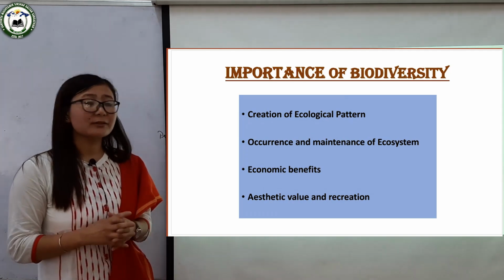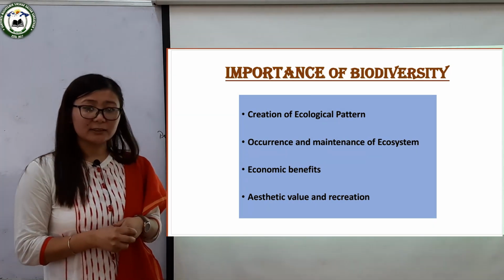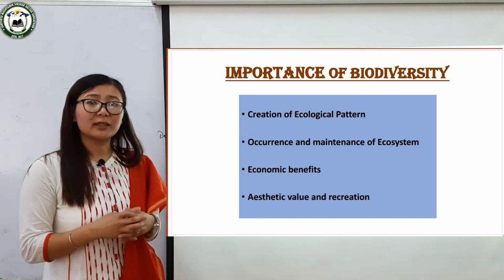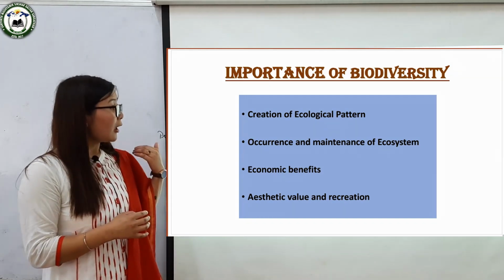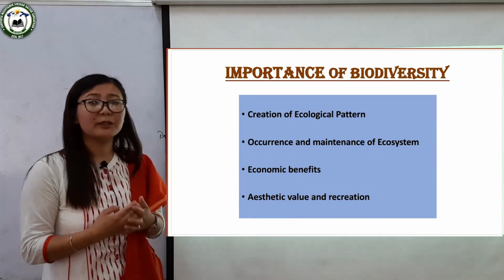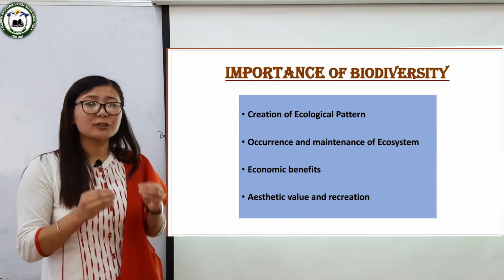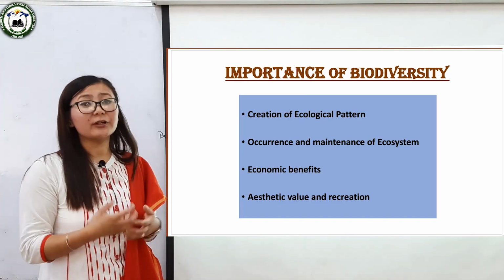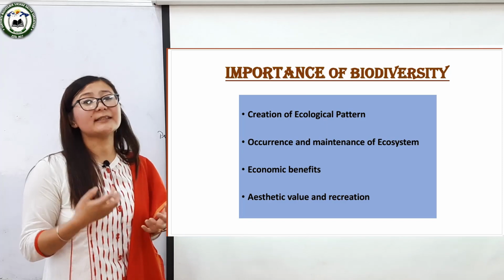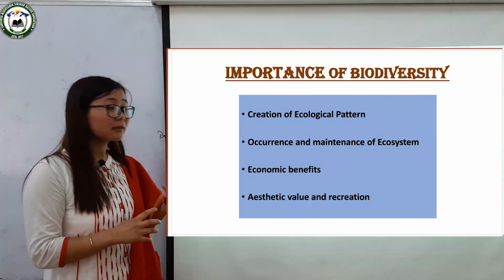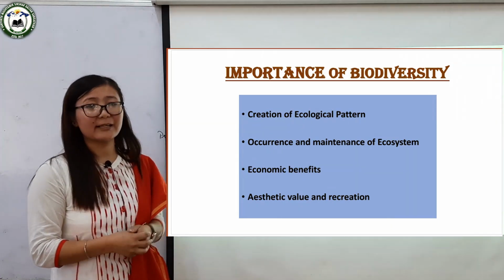Next importance of biodiversity is occurrence and maintenance of ecosystem. Now, the occurrence of ecosystem rests on biodiversity. If there were no biodiversity, there would be no different types of ecosystem. And ecosystem is also maintained by biodiversity itself, because there are diverse varieties of plants, animals and species which are dependent on each other for their food, shelter, or in simple terms for their survival. Thus, ecosystem is occurred and maintained by biodiversity.